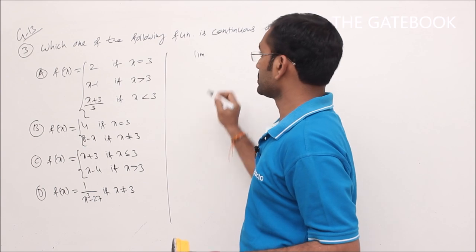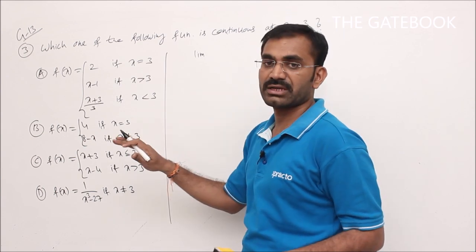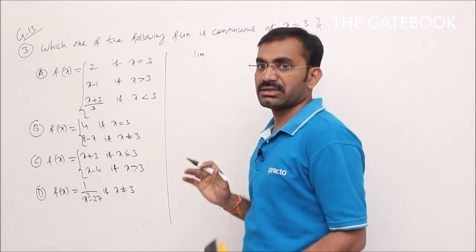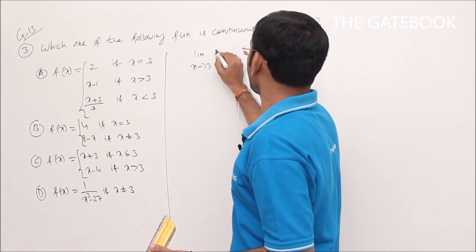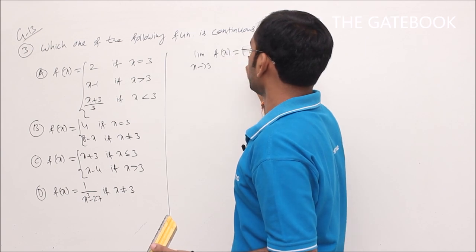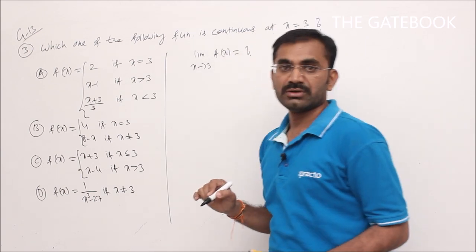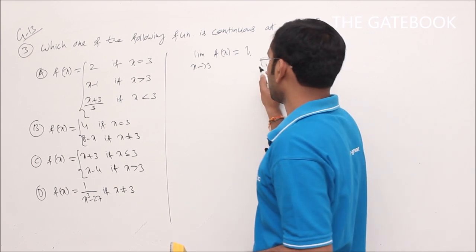Limit value at x is equal to 3 is equal to function value at x is equal to 3. Then I can say that the given function is continuous. What about the limit as x tends to 3 of f of x, the limit value first? To find that limit value, first we have to find the left hand limit and the right hand limit.